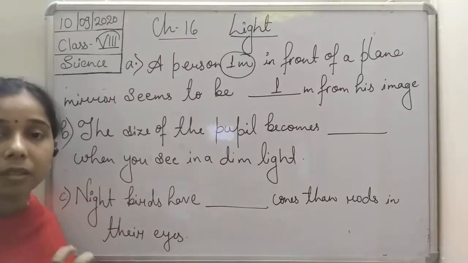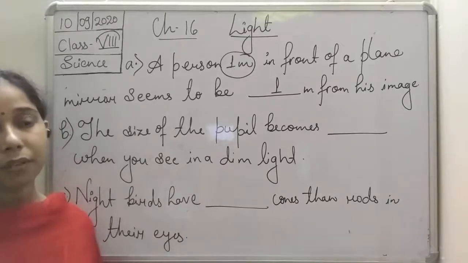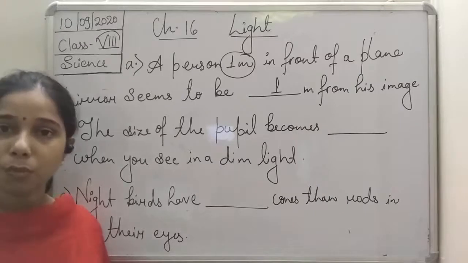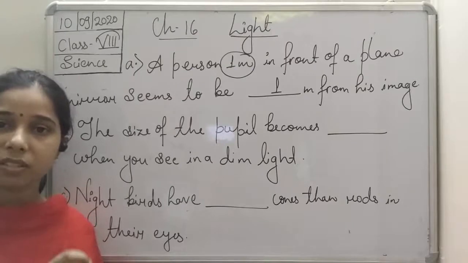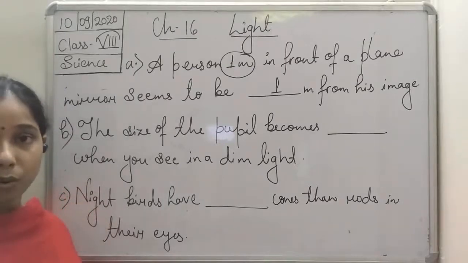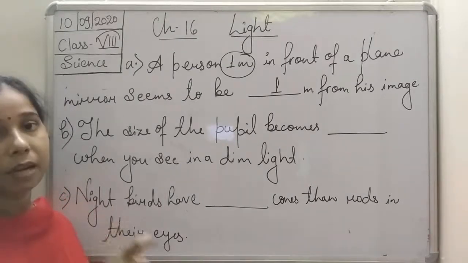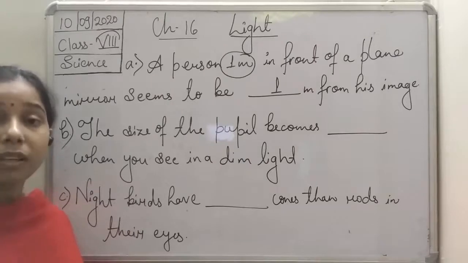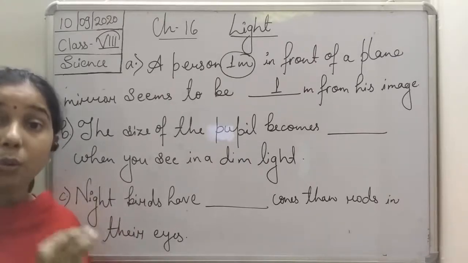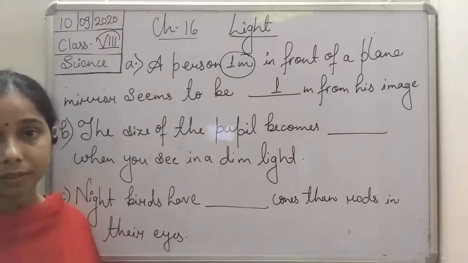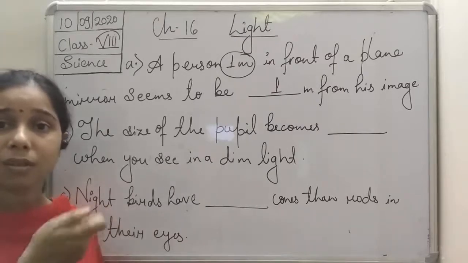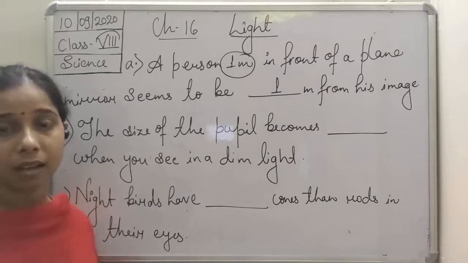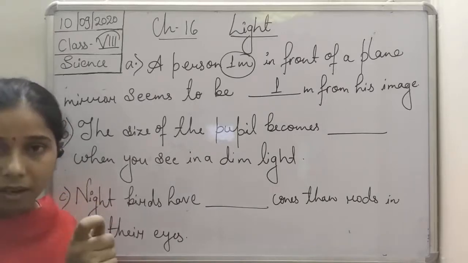Let me describe one more thing: when we were discussing the iris and the pupil, we discussed that the iris helps in adjusting the size of the pupil by contracting or relaxing itself. When a person goes outside and bright light is focused directly on his eyes, then the iris contracts.